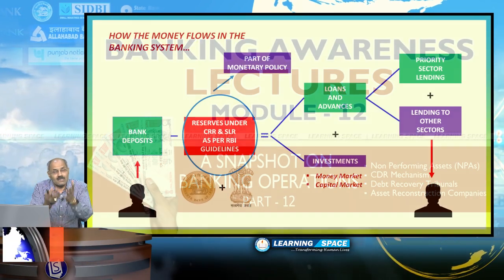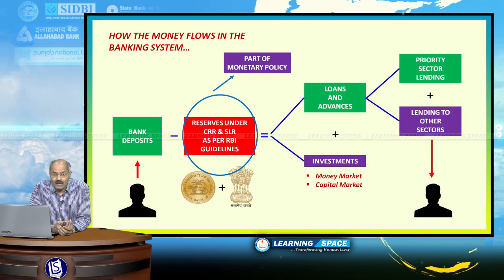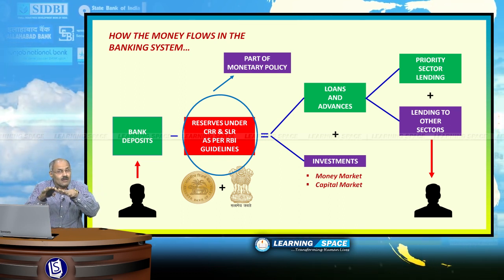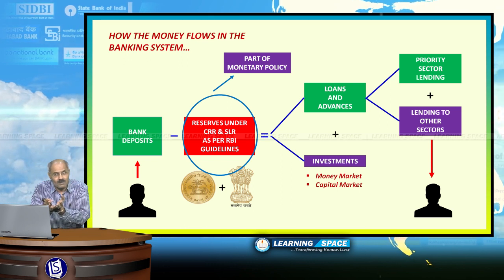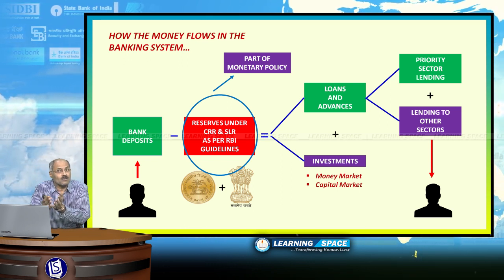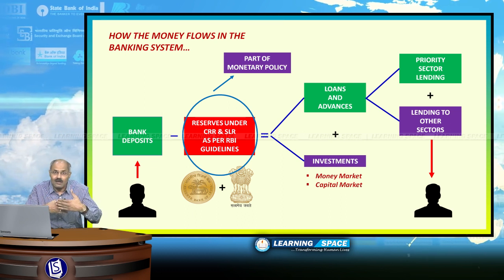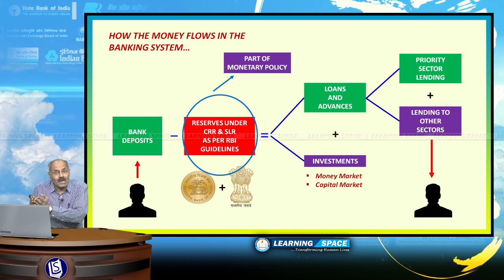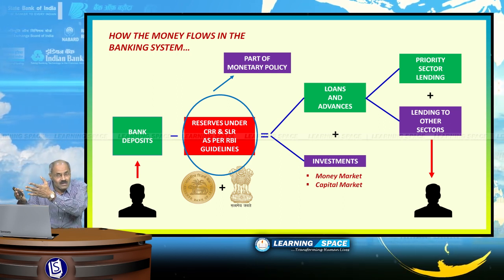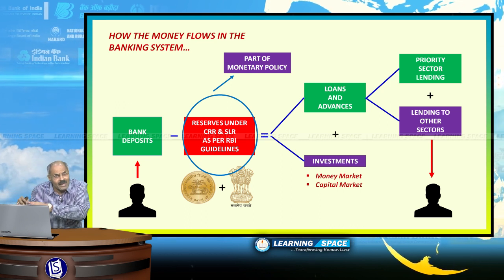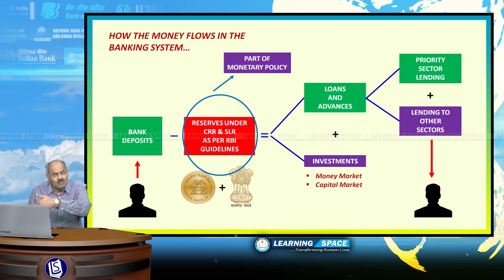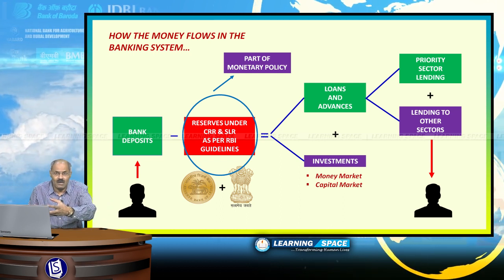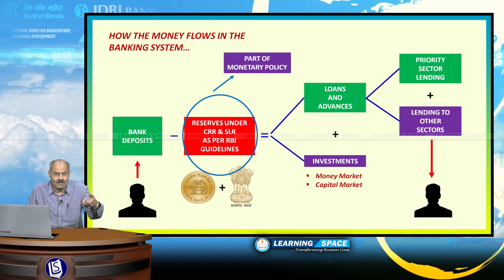So, look at this first slide now. I explained it to you several times. We deposit money in the bank, and subsequently part of it is to be kept as per the monetary policy. You have to keep CRR and SLR, and if you subtract that, the remaining money can be given as loans and advances. Not only that, they can make some investments also, either in the money market or in the capital market. They can purchase some shares, they can invest in money market instruments, they can issue certificates of deposit.